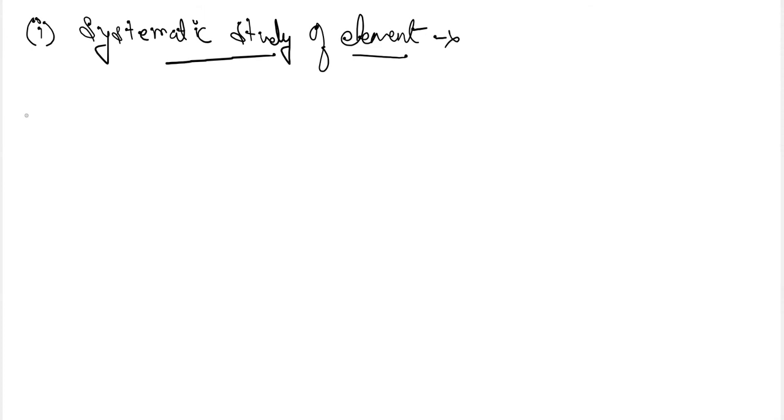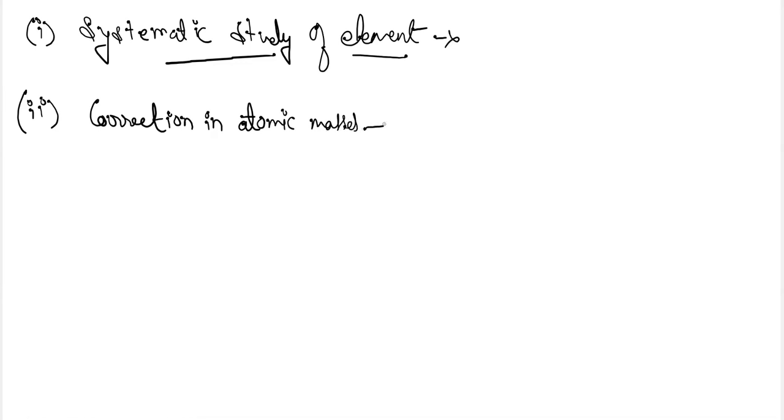Next, correction in atomic masses. After Mendeleev arranged his periodic table, it helped in correcting many of the atomic masses of elements according to their position. For example, for beryllium, the corrected mass is 9 instead of 13.5. Now it is taken as 9. The atomic mass has been corrected.